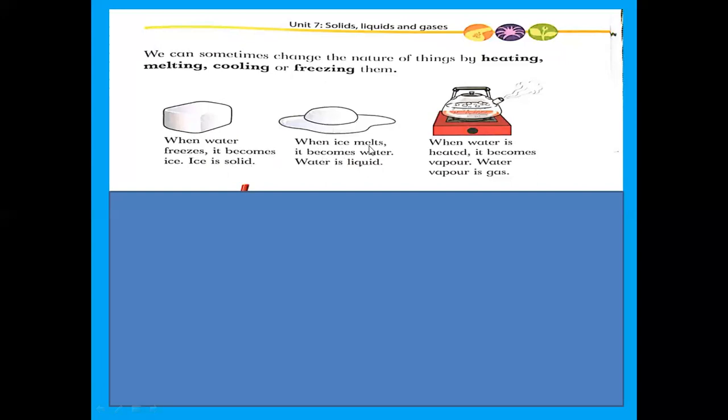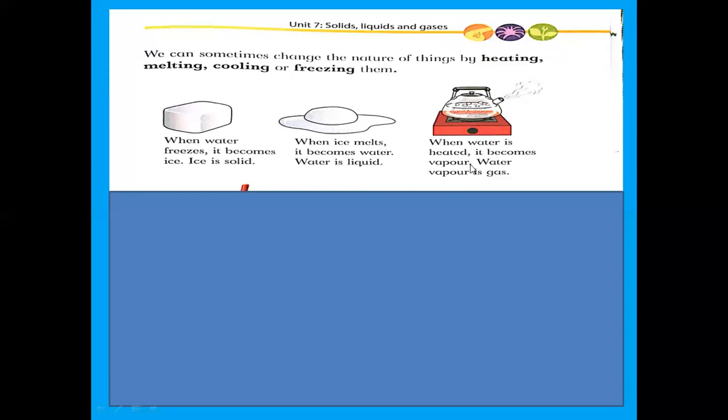Okay. Now, what about the ice? When ice melts, it becomes water, and water is liquid. You can change ice into water by the process of melting. You can also do this experiment. Take one ice piece from your freezer and put it outside at room temperature. After 1 hour, 2 hours, you can see it changes into water, and water is a liquid state of matter.